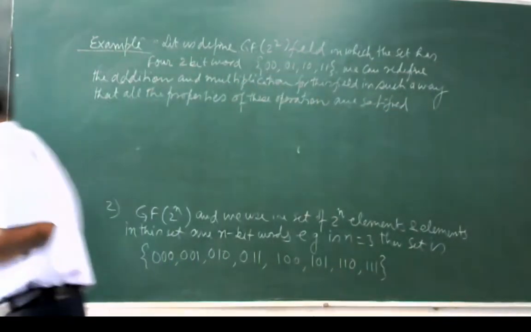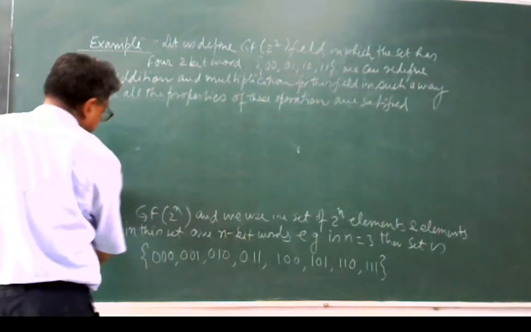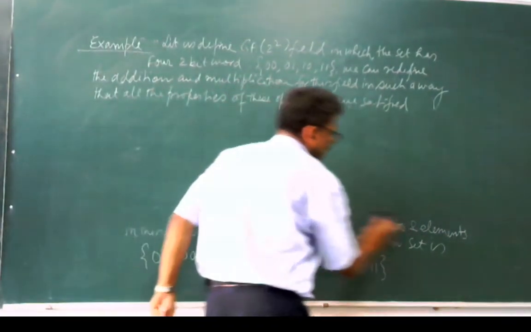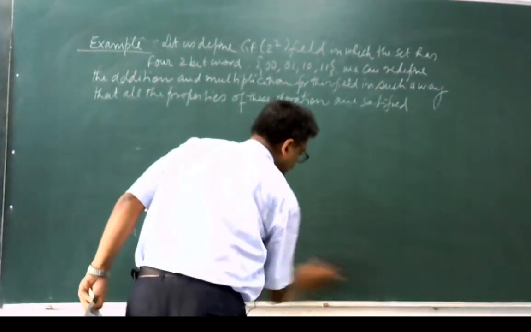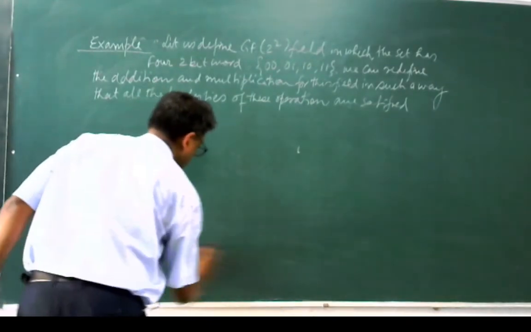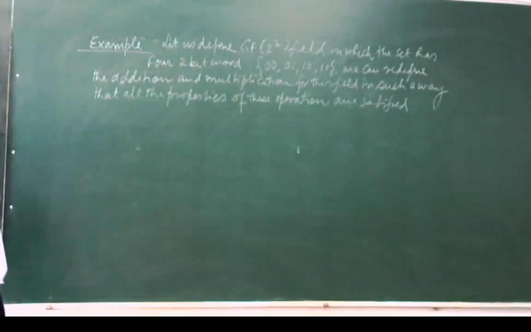So we have considered a new set, and now we look at the properties of the operations, how the addition and the multiplication will be performed.